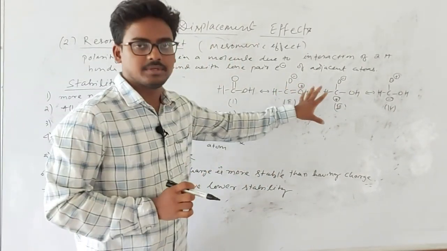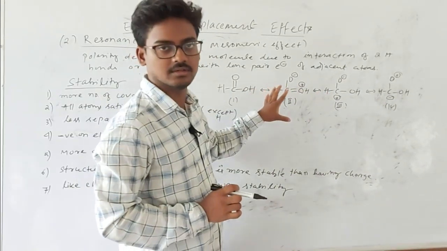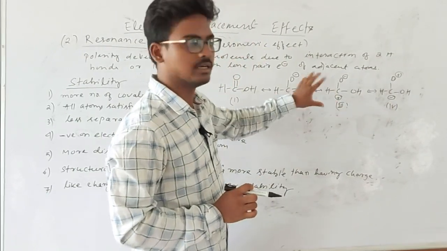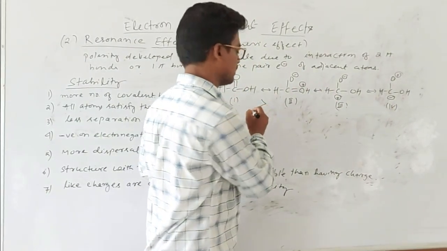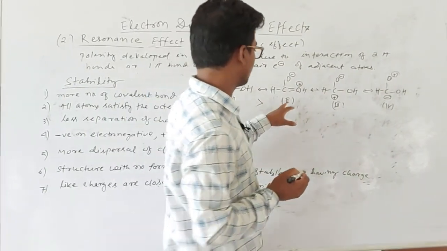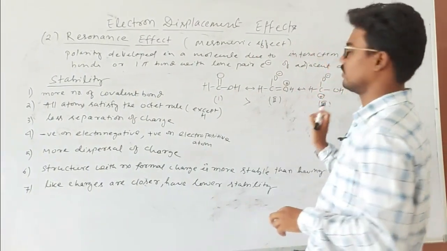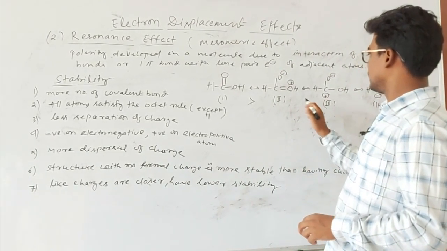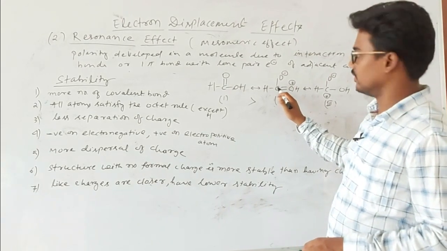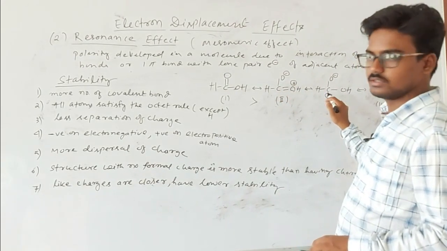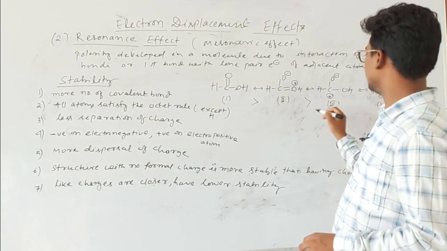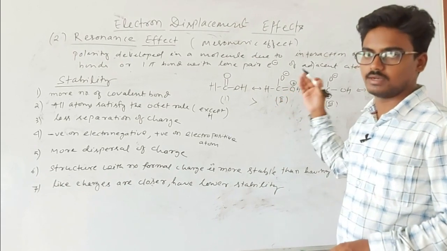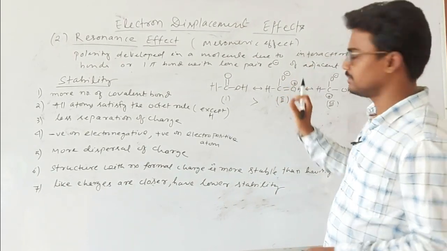Formal charge and charge separation also occur. If formal charge occurs, the structure gets less stabilized. So here, structures 2, 3 and 4 are all less stabilized than structure 1. But if you compare 2 and 3, 2 contains more covalent bonds, that is 1, 2, 3, 4, but here only 3. So 2 will be more stable than 3, because if a greater number of covalent bonds is present, the structure gets more stabilized.